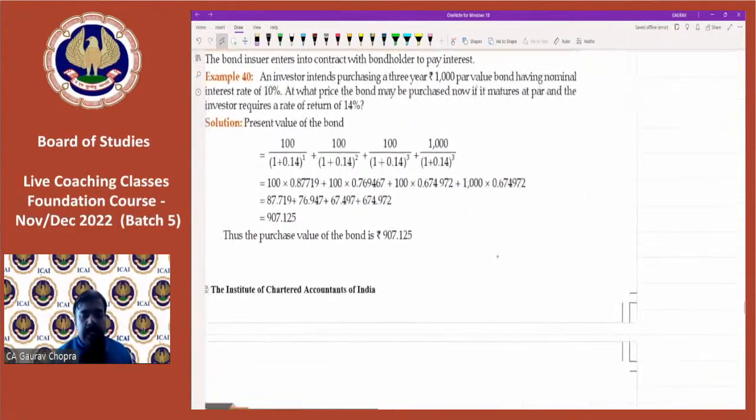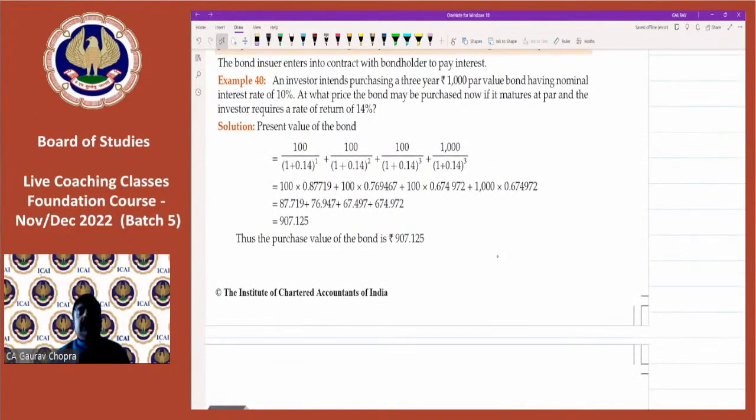Now let's enter the next topic. The next topic is basically connected with this one only. It says an investor intends purchasing a 3-year rupees 1000 par value bond having the nominal interest rate of 10%.